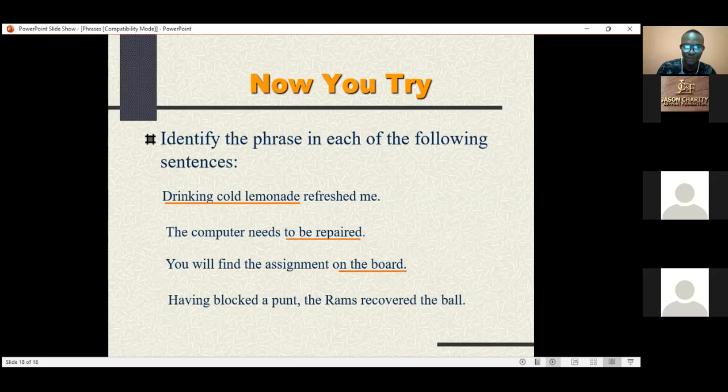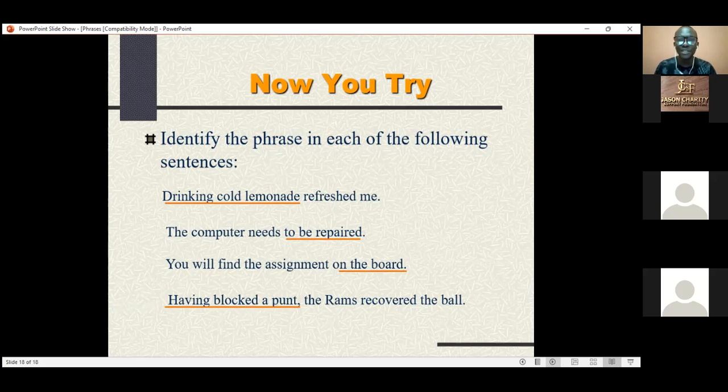Let's look at this last one. Having blocked a punt, the Rams recovered the ball. What is there? Okay, you have a participle phrase. Having blocked the punt.